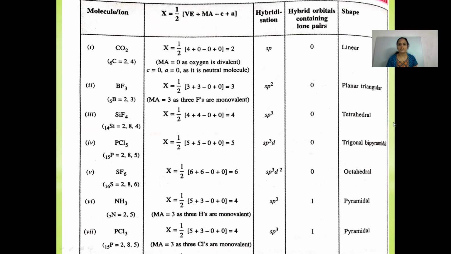SiF4 shows sp3 hybridization, tetrahedral. PCl5, sp3d type of hybridization, trigonal bipyramidal. SF6, sp3d2, octahedral. NH3, sp3 type of hybridization, pyramidal. PCl3, sp3 type of hybridization, and it shows pyramidal structure with one lone pair in ammonia as well as PCl3 molecules. Both show pyramidal structure. Many more are there, and you can calculate the value of X, predict the type of hybridization, and also predict the geometry of the molecule that is asked.